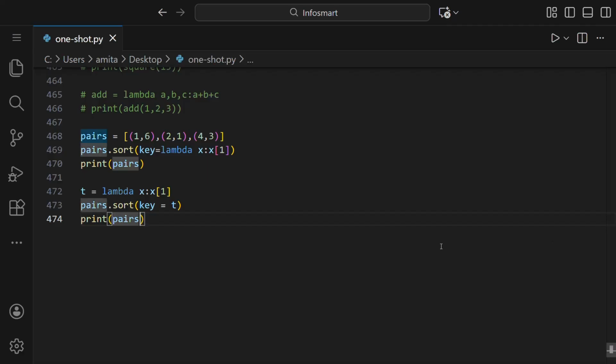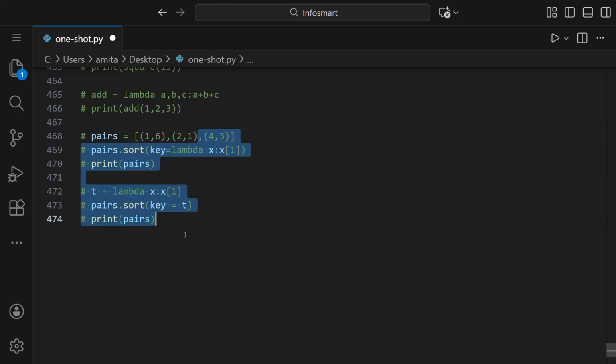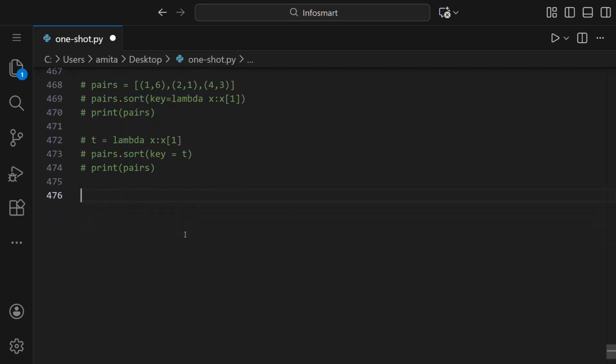They are commonly used with functions like map, filter, and reduce. Let me just write an example for that as well. If we make a random list like 6, 7, 8, 9, 10, 11, what we do is we make a function to decrease all the elements of this list by 1.